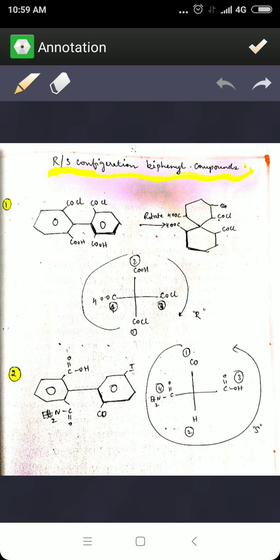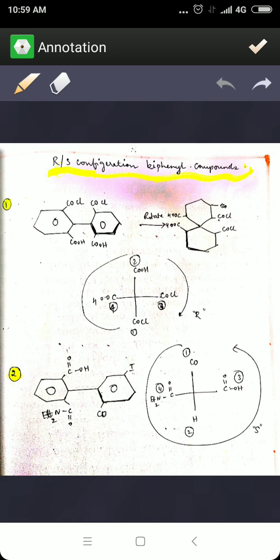Now coming to the upper phenyl group. Here you write down the functional groups as they are. The carboxylic acid is on the left side, so you write down the carboxylic acid on the left side, and the acyl group is on the right side, so you write it down on the right side. Once you finish writing the functional groups, now let us start assigning. Whenever you assign, with respect to the lines, you should write down the numbering.